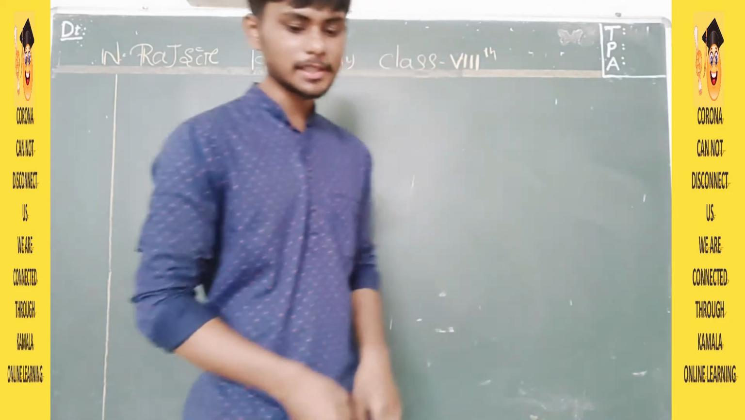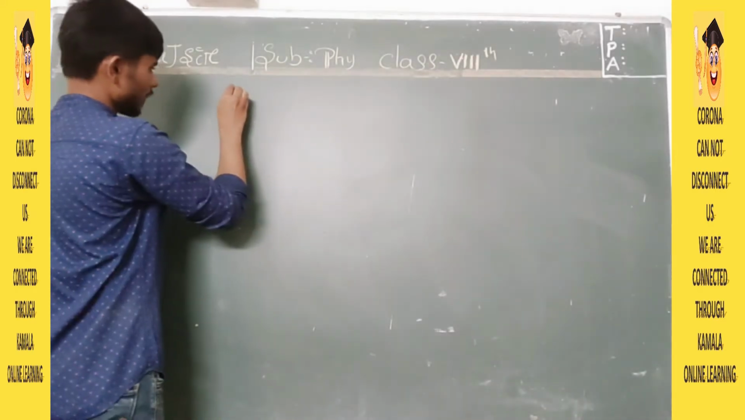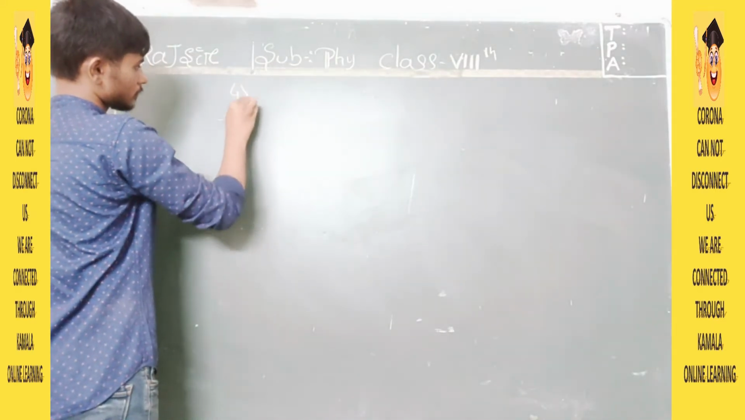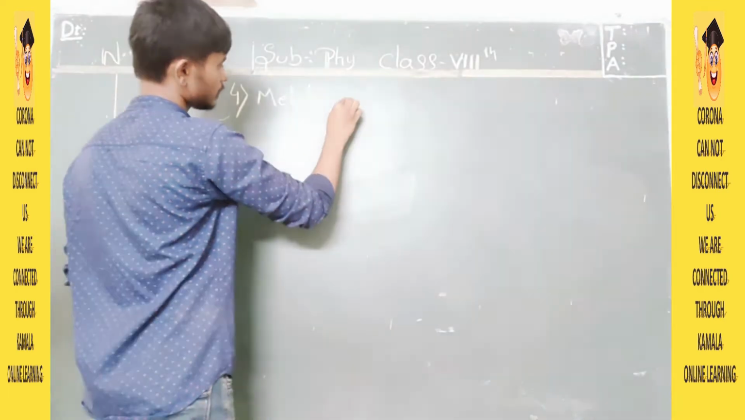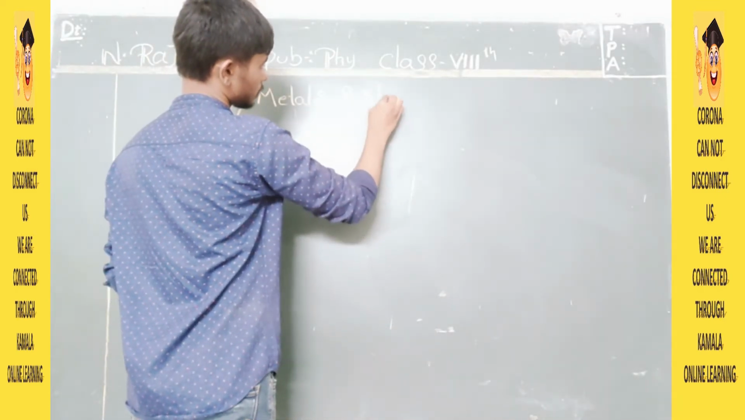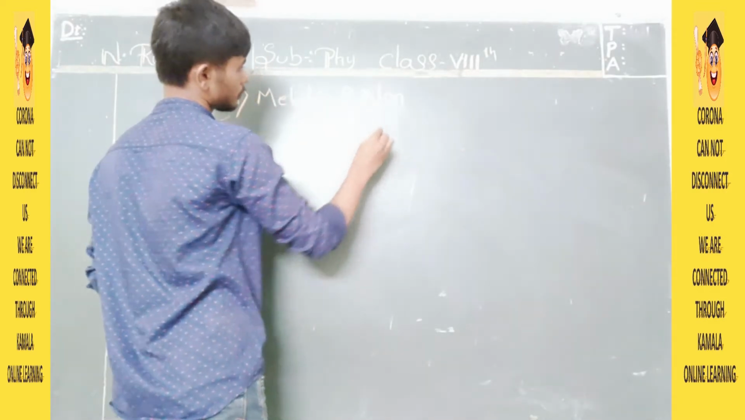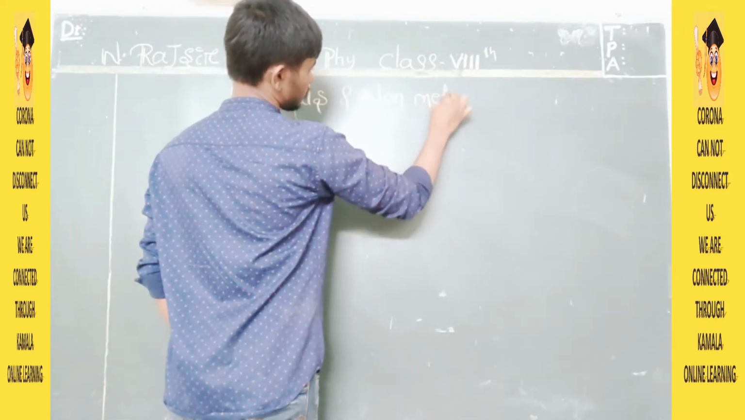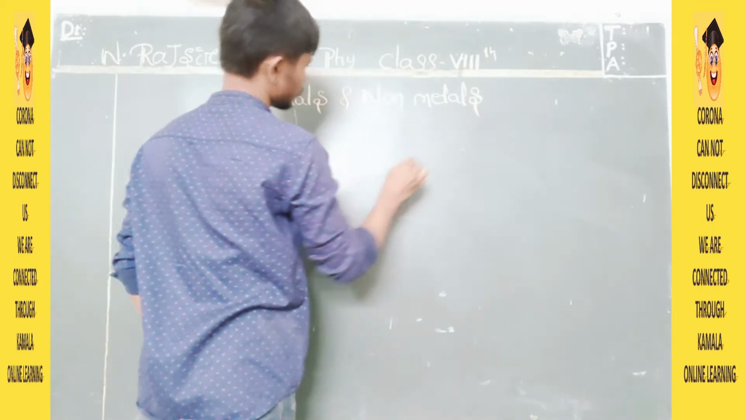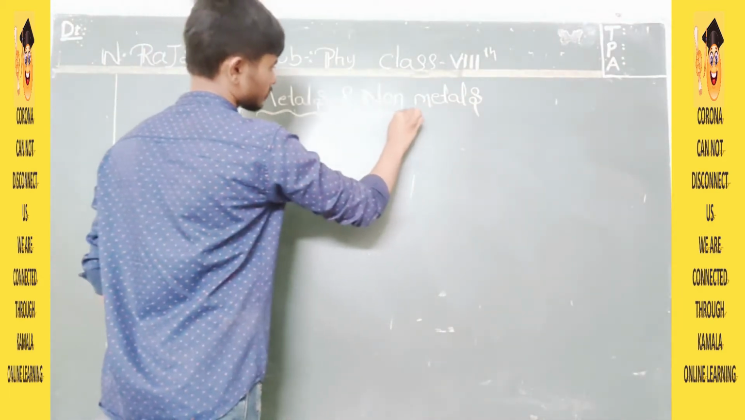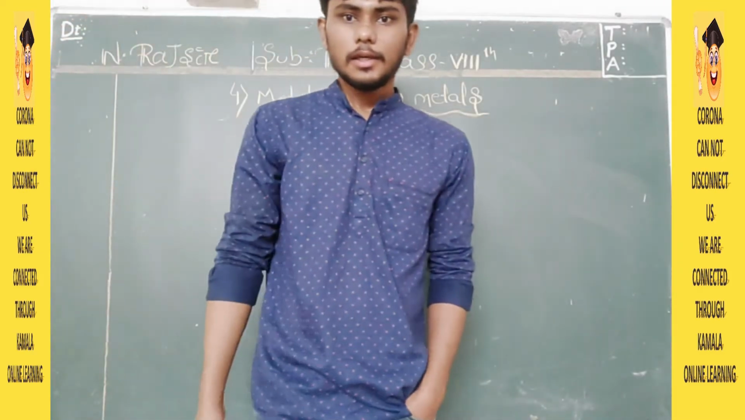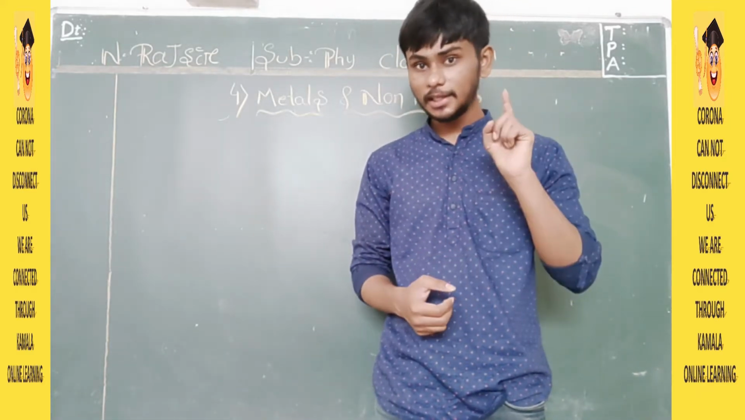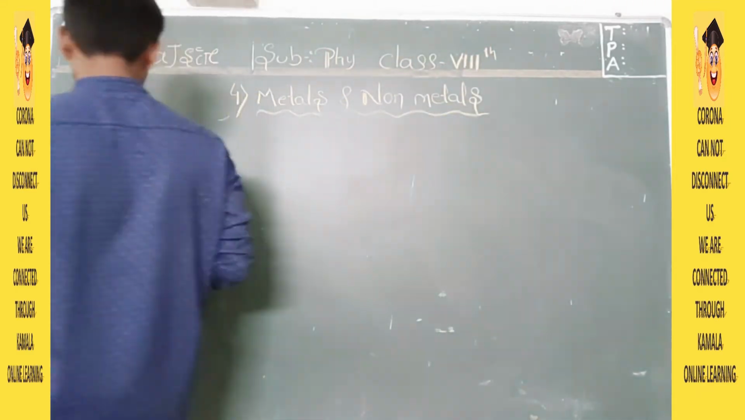Okay? Let's start. Chapter name is metals and non-metals. In this world, we have 118 elements. Okay, how many elements? 118 elements.